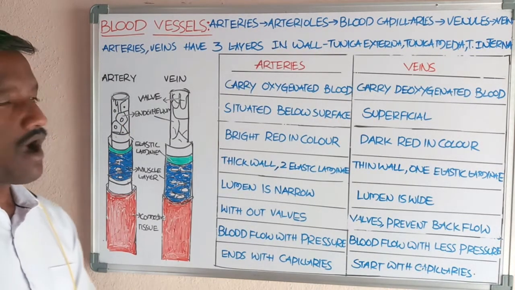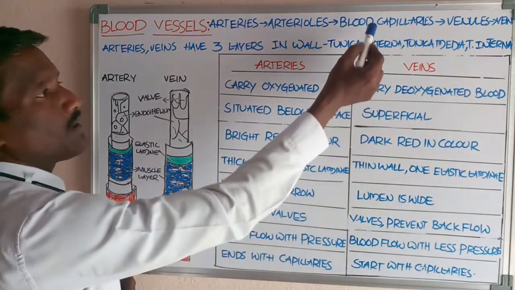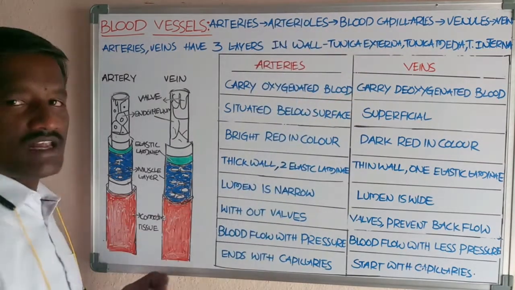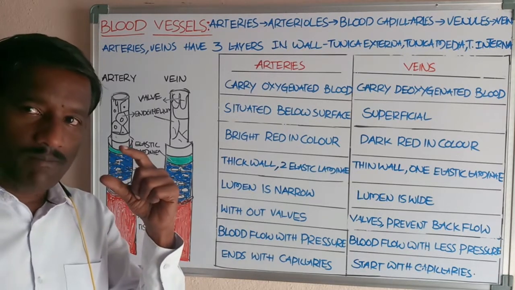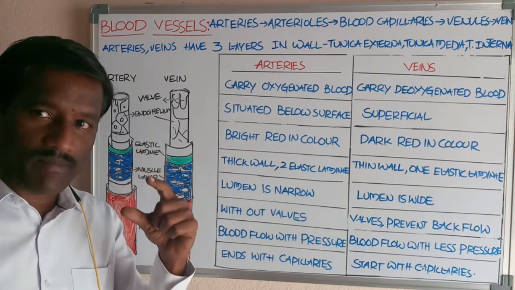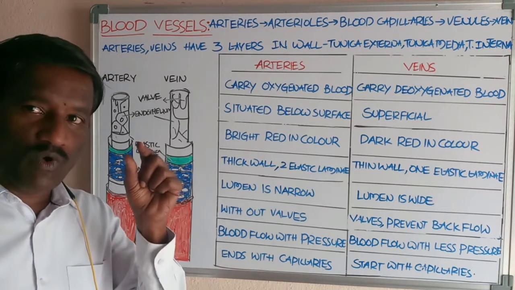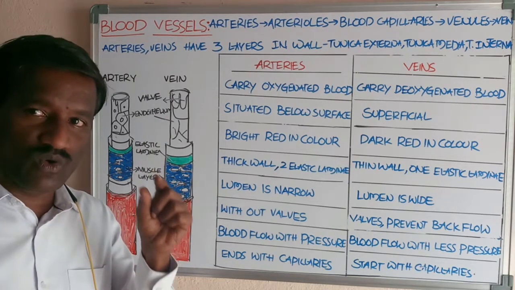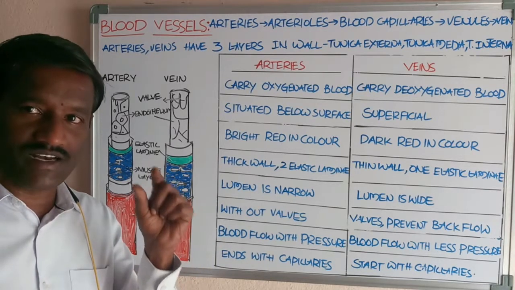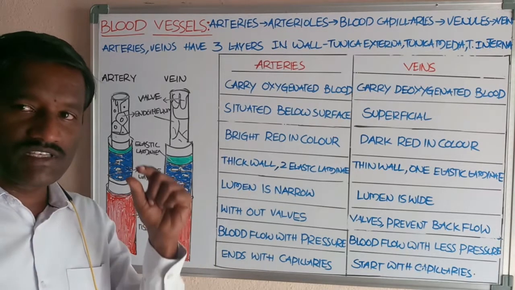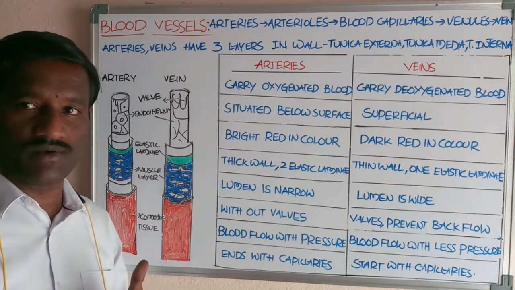Okay, students, now what about the blood capillaries? Blood capillaries are the smaller blood vessels present at the region of the tissue cells. They carry blood in their lumen, and substances like nutrients, ions, electrolytes, proteins, fatty acids, and glycerol pass into the extracellular fluid.